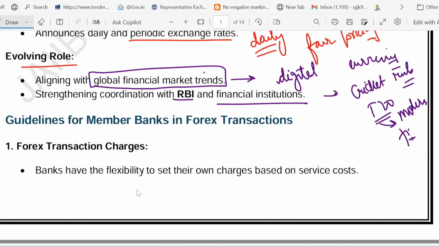Now have a look at the guidelines for banks. So banks can set their own forex transaction charges like their service fee. So this service fee can be set by the bank.